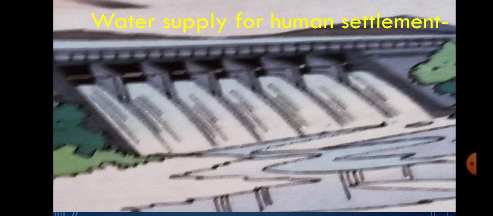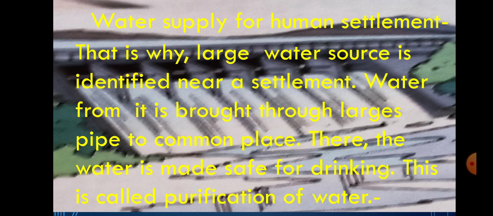Water supply for human settlement. That is why a large water source, for example a river, dam, lake or pond, is identified near a settlement.